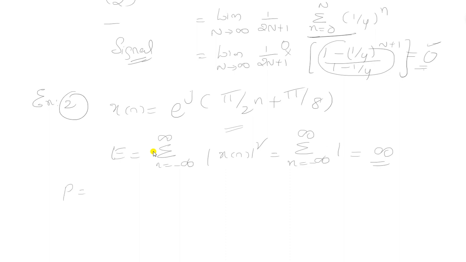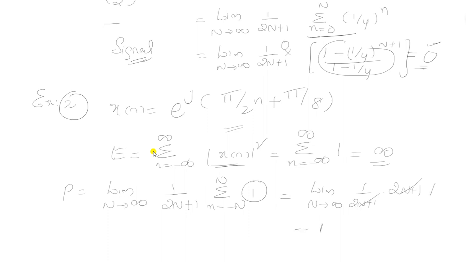Now substituting for P, P is the limit as n tends to infinity of 1 by 2n plus 1, sigma n equals minus n to n. Here also the same value, modulus of x of n whole square, is equal to 1. Expanding this, we get the limit as n tends to infinity of 1 by 2n plus 1 into 2n plus 1, so this gets cancelled and finally it remains 1.